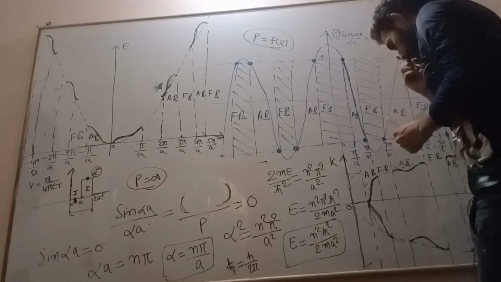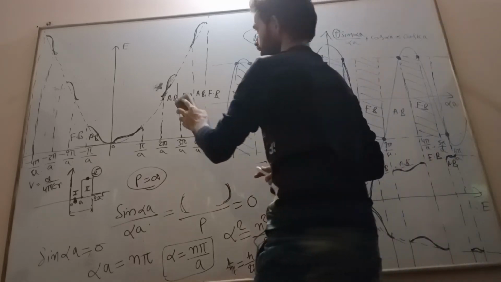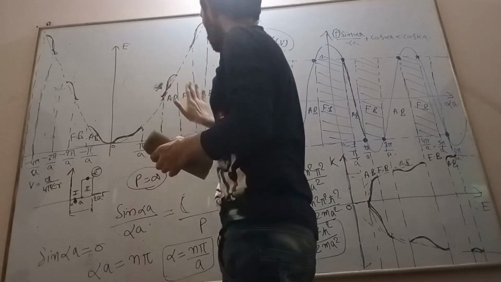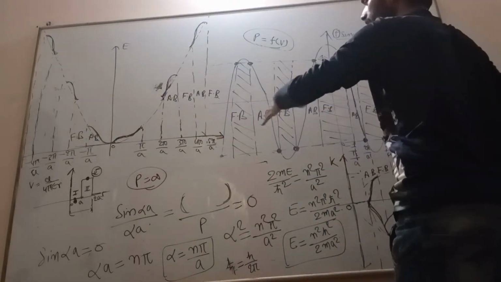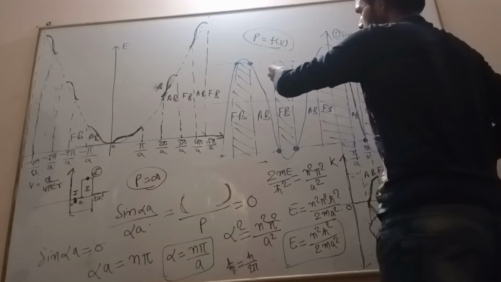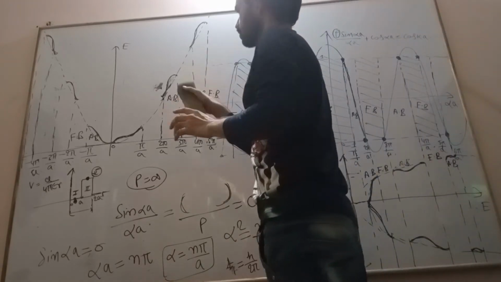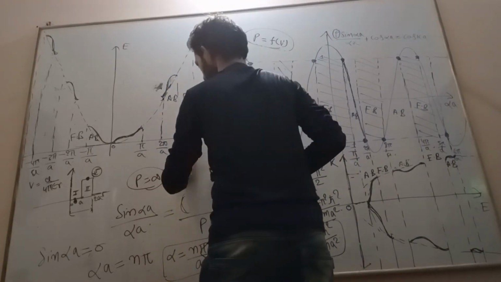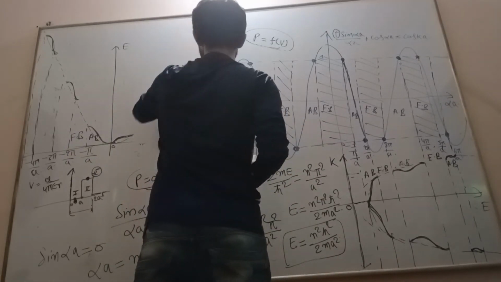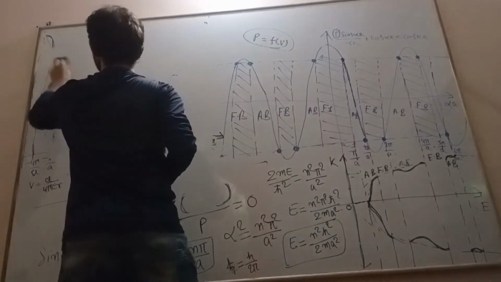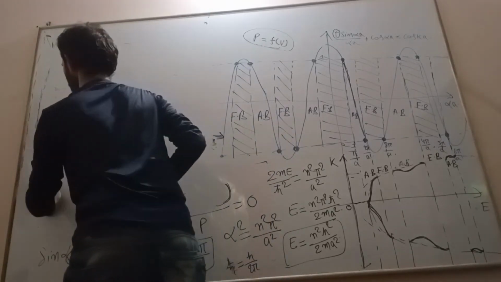Now, this is the energy versus momentum graph for the periodically varying particle. Now let us restrict ourselves to one particular period. So what is the energy band diagram for that? Let us see here.